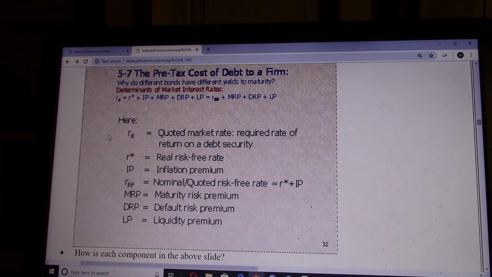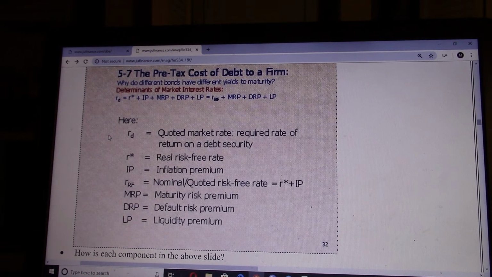And the second component is inflation premium. The third one is maturity risk premium. The longer the bond will mature in the future, the higher the maturity risk premium. Default risk depends on how risky the company is, so it depends on how the business is operated.